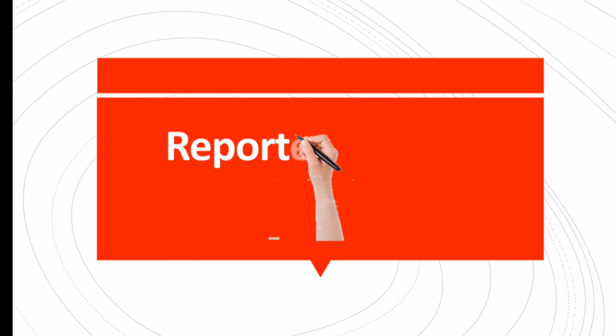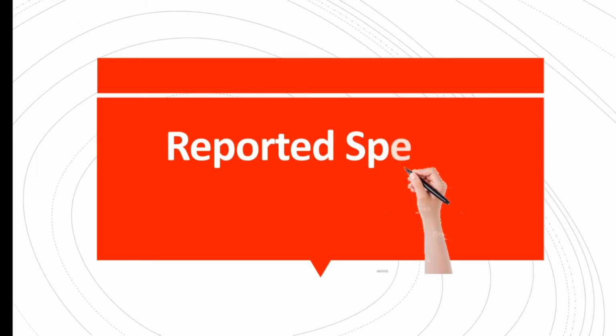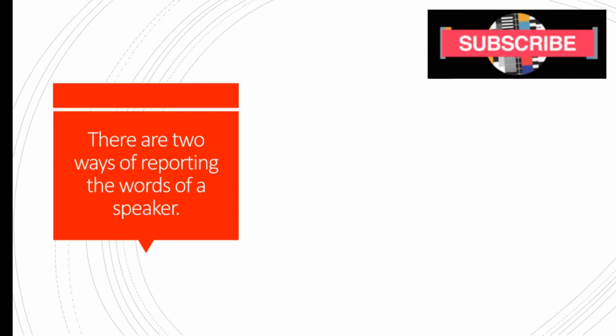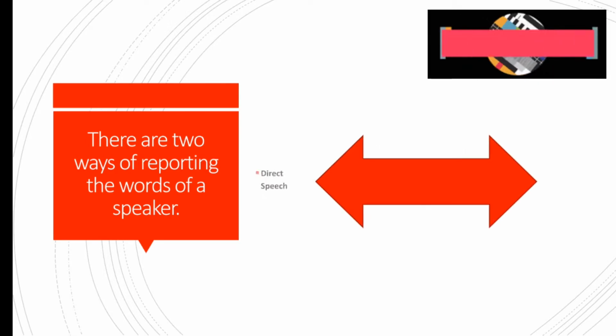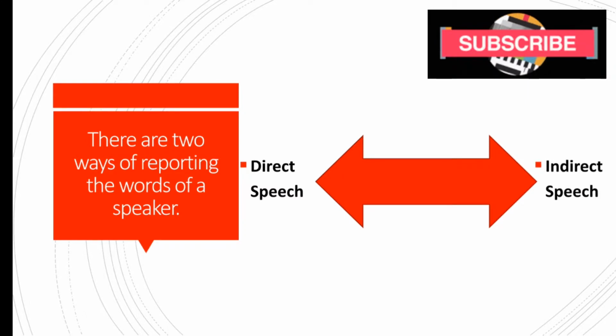Good morning, dear children. In today's session, we shall be looking at reported speech, which is also known as indirect speech. So let's get started. There are two ways of reporting the words of a speaker: direct speech and indirect speech.